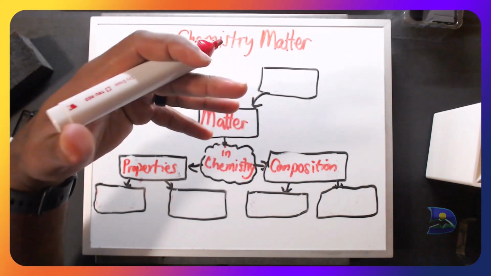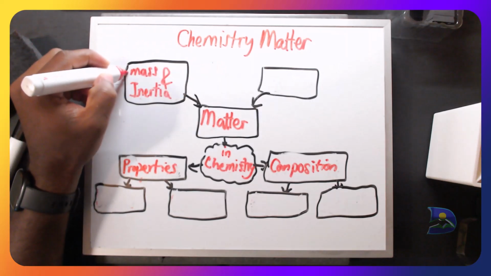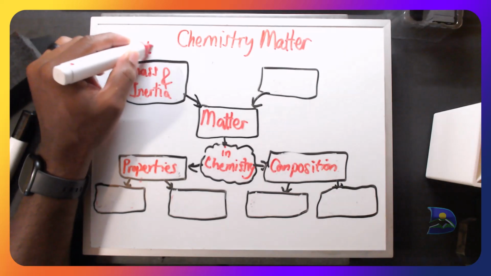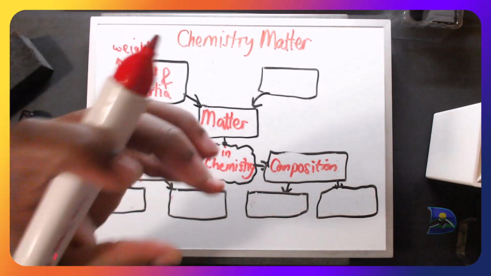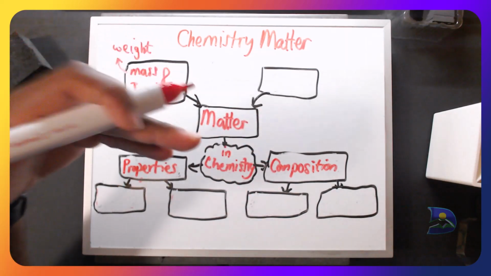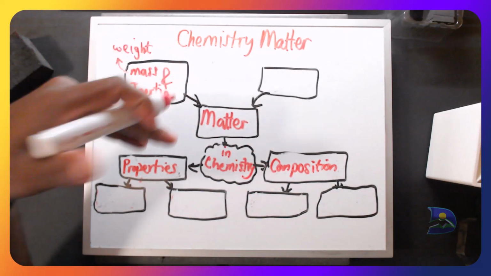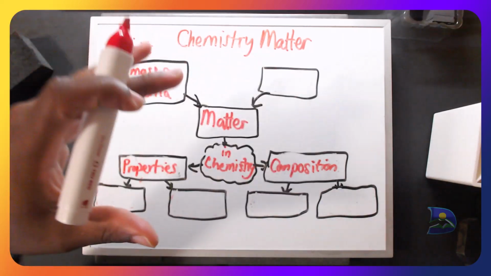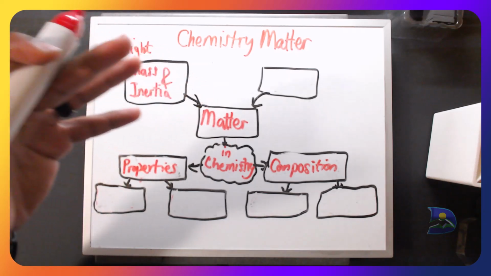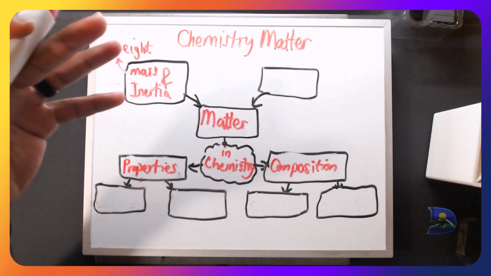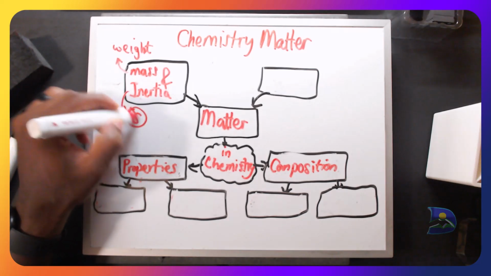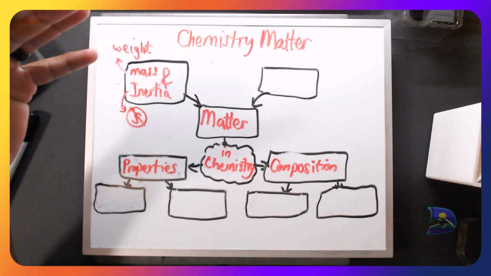When we look at it relative to we humans, we evaluate mass as weight. And when we look at weight, we know that we are accessing this property of mass when we connect it to the acceleration due to gravity of you or any object that is on Earth's surface or any planetary body if you are placing that object on. And inertia, of course, is any object that is stationary, that is not moving. So that is something to keep in mind.